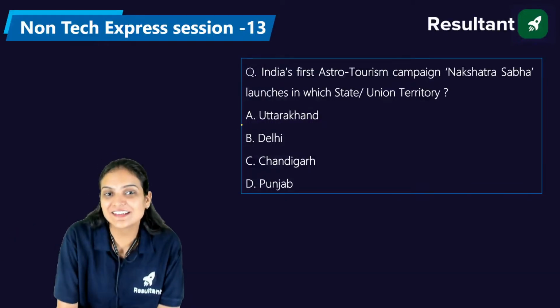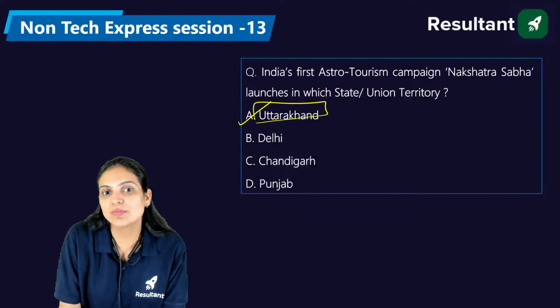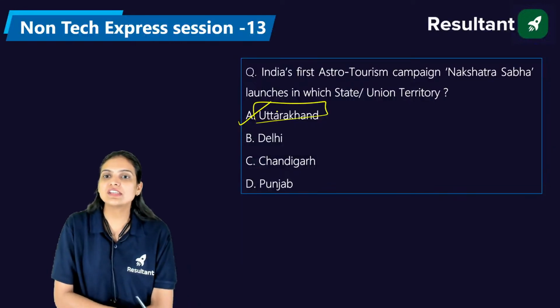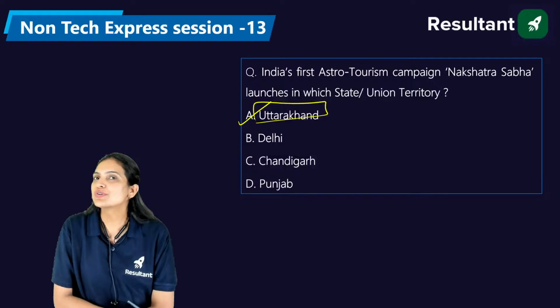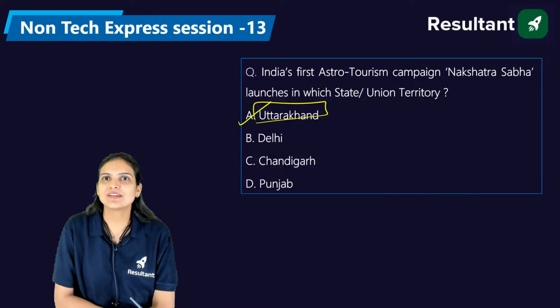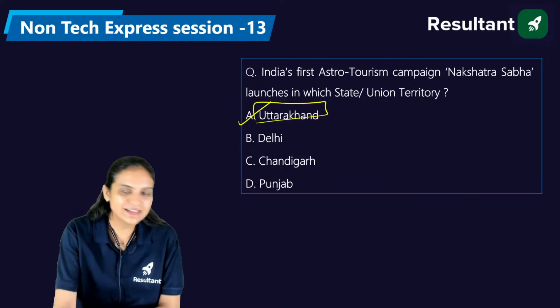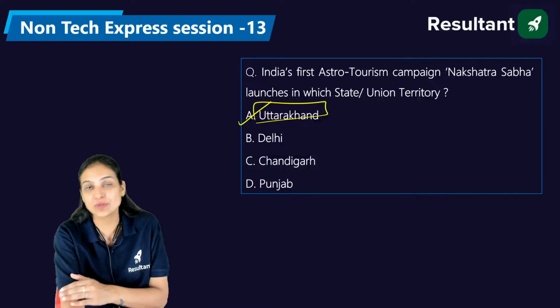The answer is A, that is Uttarakhand. Basically, Uttarakhand just launched the Nakshatra Sabha, the astro tourism campaign. The right answer is Uttarakhand. Those who are saying A are absolutely right. Devanshu is absolutely right. Kuldeep is also right.